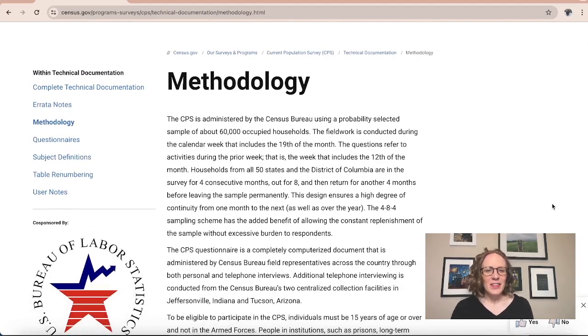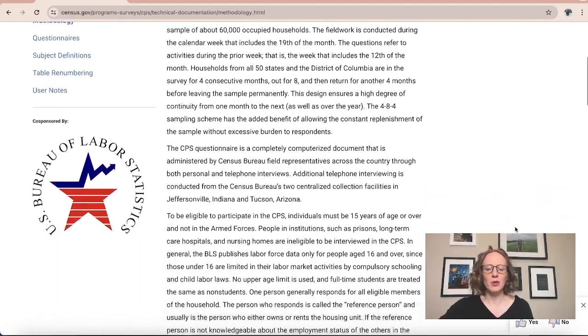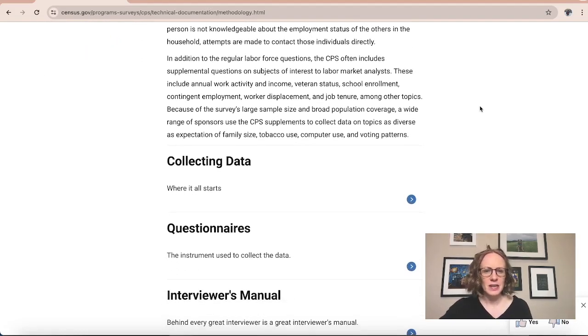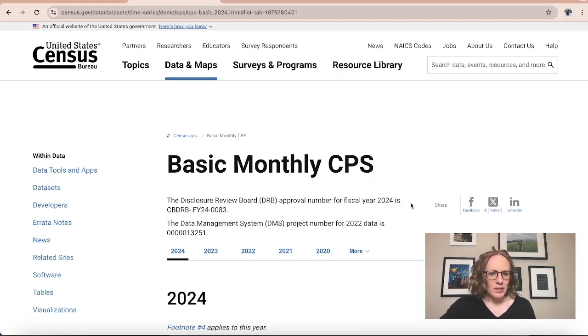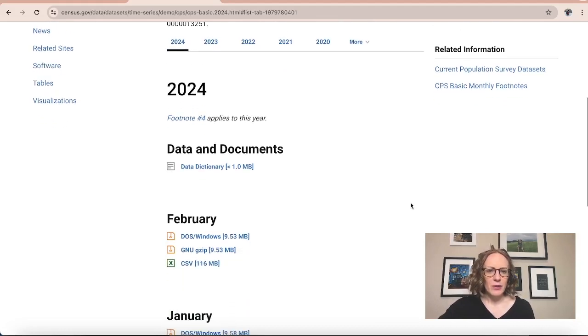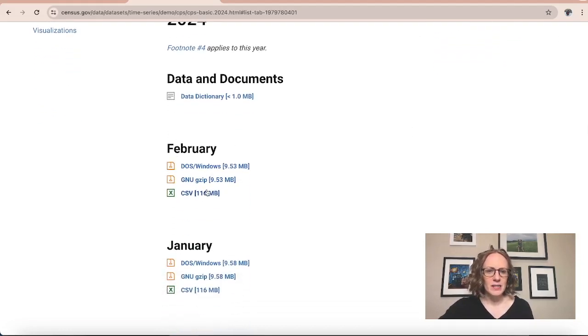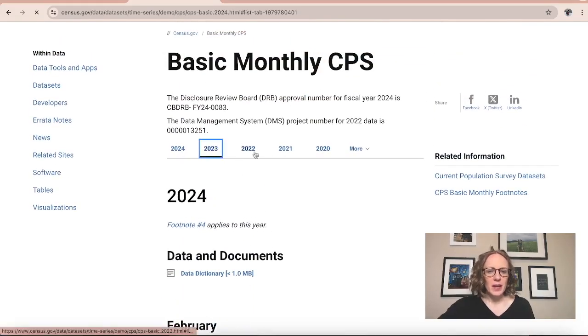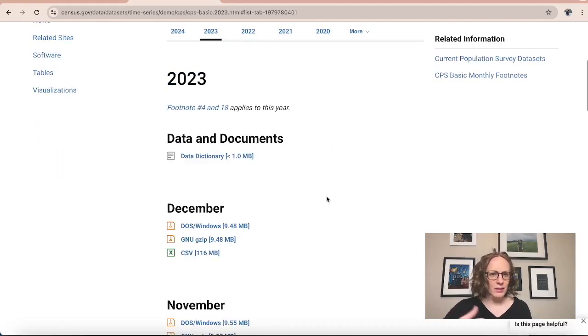So this survey is administered by the Census Bureau, and they select tens of thousands of households and ask a lot of questions. There's this questionnaire, and they do this regularly, and there's information here about what types of people are eligible and how this data is collected. On the website, you can find information about what they got from this survey. For 2024, the most recent data is from February, and you can go back and look at previous months. What we're going to do is look at some recent data.